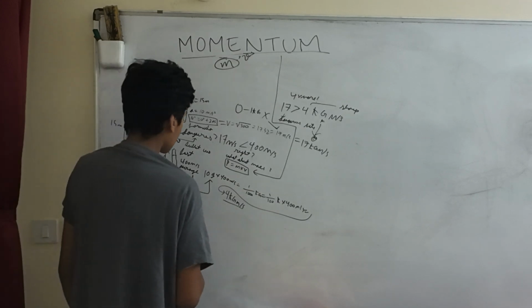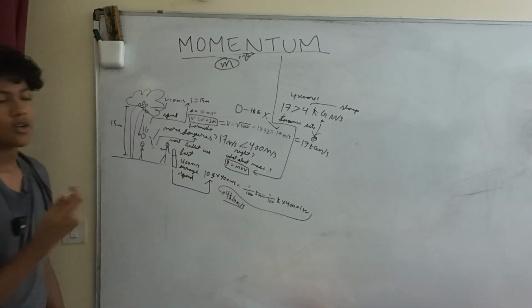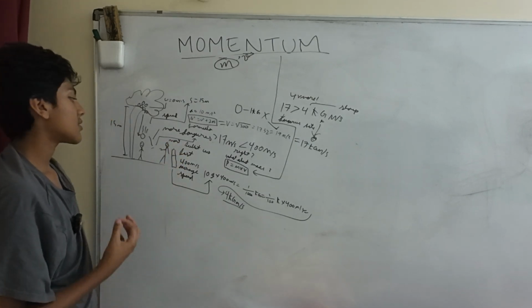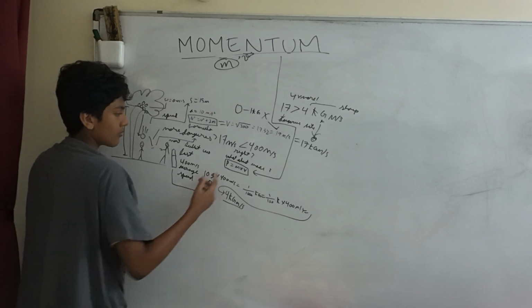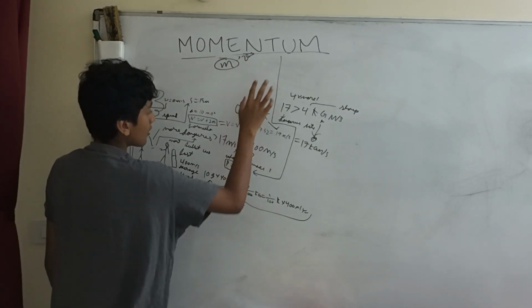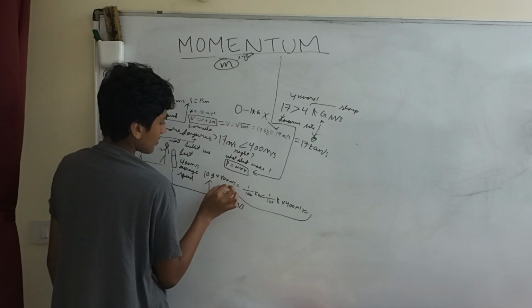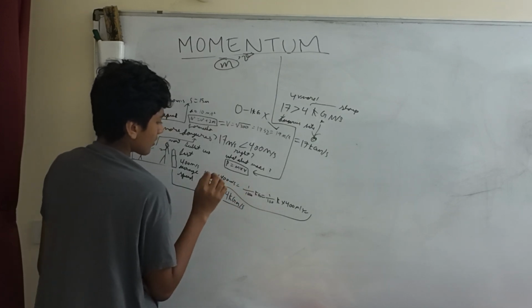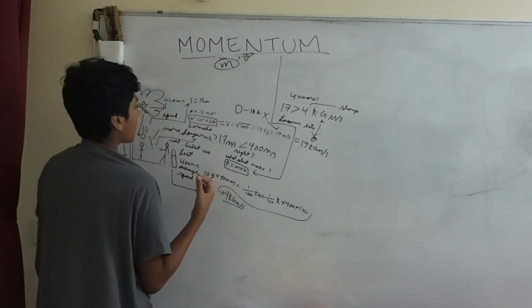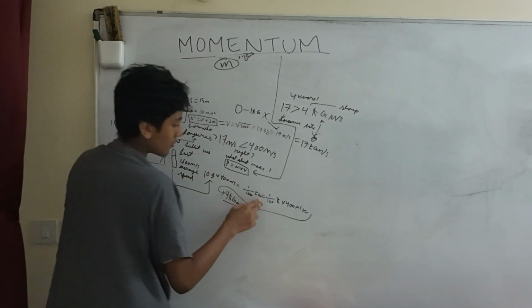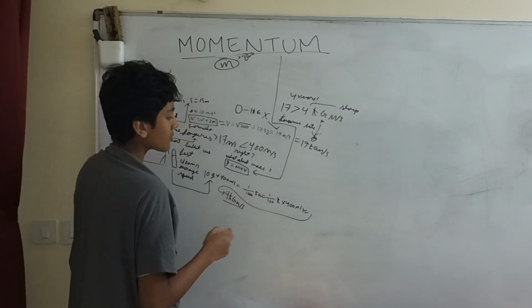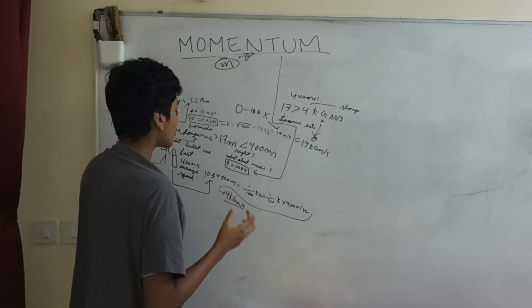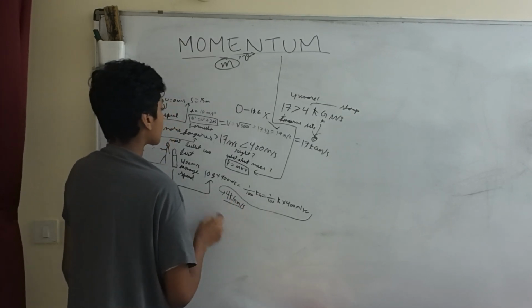So let's say we have the bullet. It still, again, depends on the bullet type, but the average weight of the bullet is, let's say, 10 grams. Because of what's stated for momentum, we have to multiply these. For the 10 grams, it's 1 out of 1,000 kg, but since we're using SI units, we have to change it to 1 out of 100 kg times 400 meters per second, which equals 4 kg meters per second. That's for the bullet.